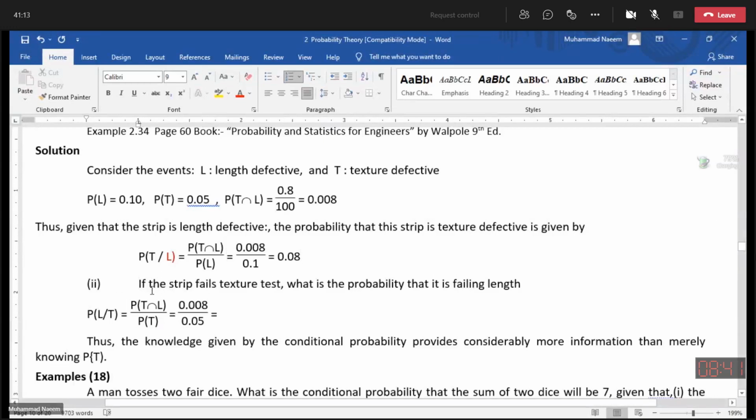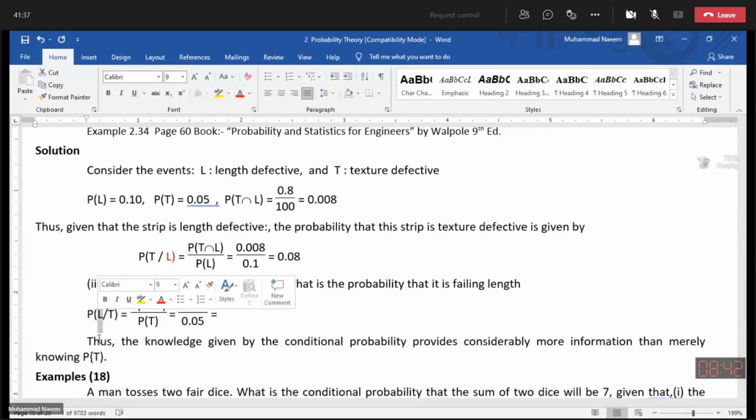If the strip fails the texture test first, and then we find the probability that it also fails the length test, we need to find the conditional probability of L given T, if T is performed first.